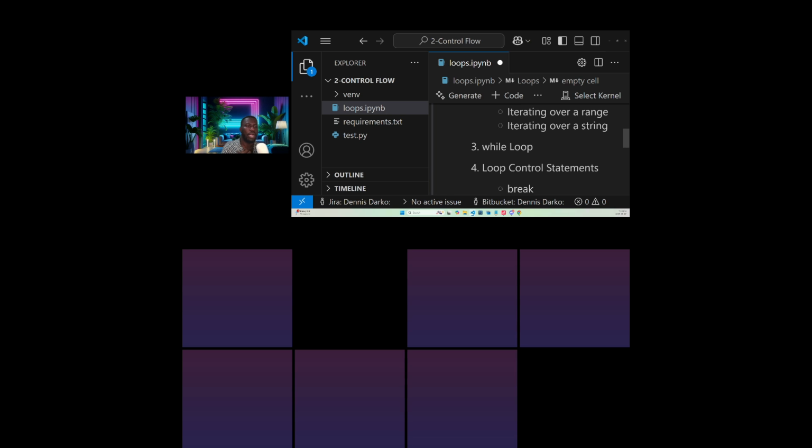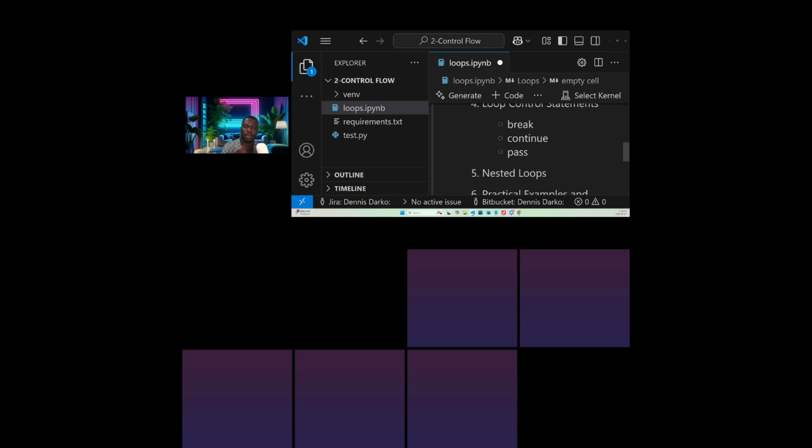We will also look at what we call while loops, and then loop control statements. For loop control statements, we will look at how you can break, how you can continue, and how you can pass. So iterating is going through, but how do you break, how do you continue, or how do you pass? These are some of the logics. Yeah, repeating, that's good, Antoinette. We'll look at all these things today.